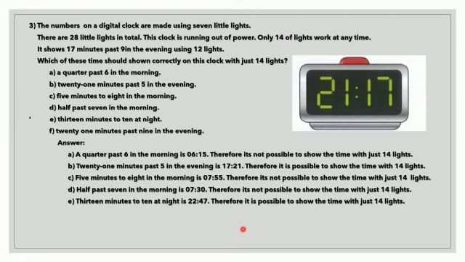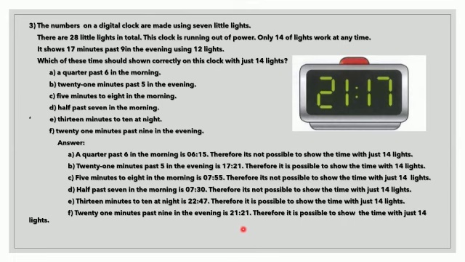Now comes our last part, that is 21 minutes past 9 in the evening. So what is this 21 minutes past 9 in the evening? That is 21:21. And just find whether it is possible to express the time in a 24-hour digital clock with just 14 lights. The time is 21:21. Yes, it's possible to express the time with just 14 lights. So this is our third question. Hope it is clear for you.